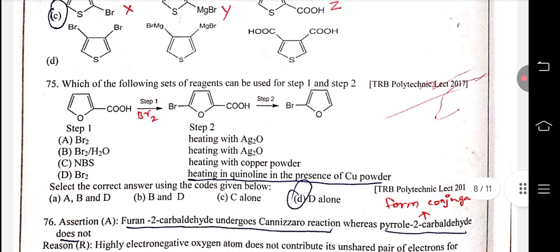75. Which one of the following sets of reagents can be used in step 1 and step 2? D is the right answer. Step 1 is bromination and step 2 is heating with quinoline in the presence of copper powder to form 4-bromofuran.